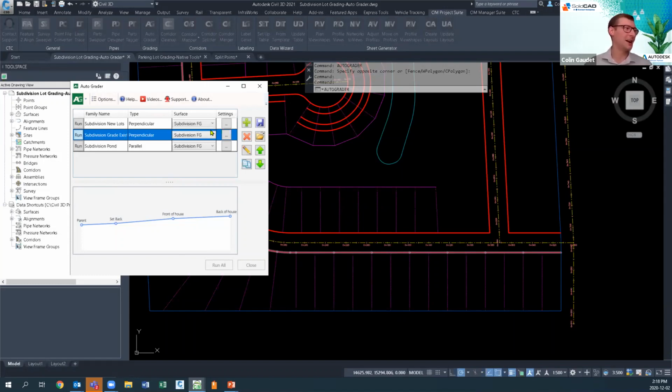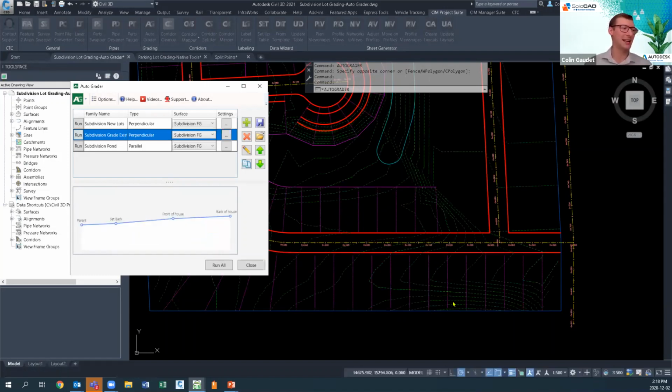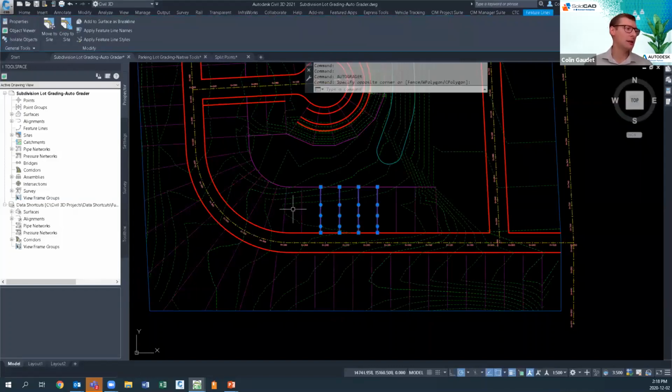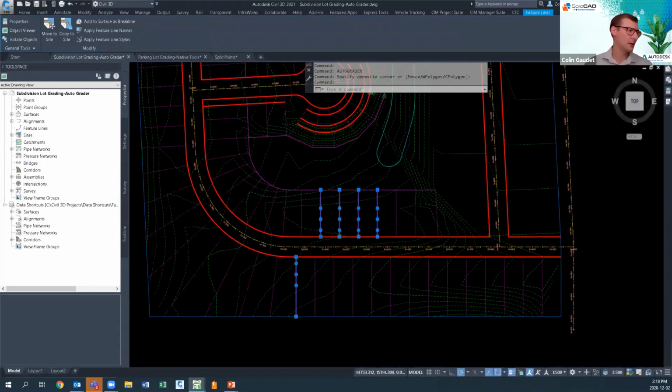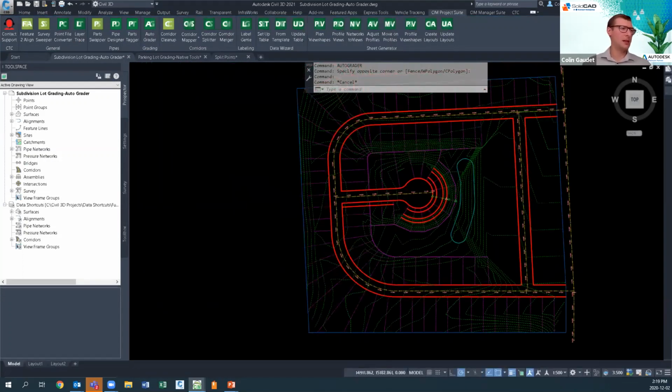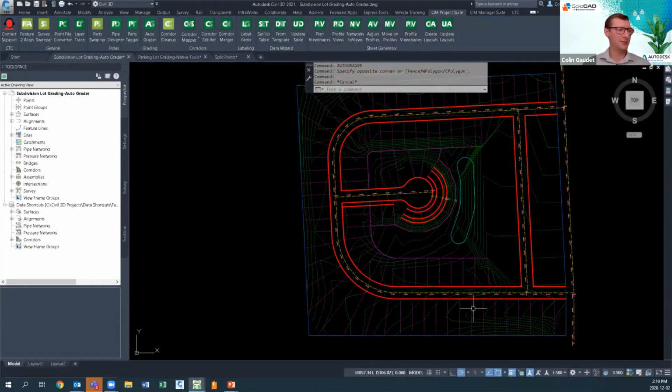Now, there were 99 child feature lines that it's adding 3 grade breaks to a piece, so it does take a minute. But just like that, we can see that we've got all of these added in here. That's kind of half of the puzzle. I mean, yeah, that gets us a surface, but now the surface isn't labeled or anything like that.